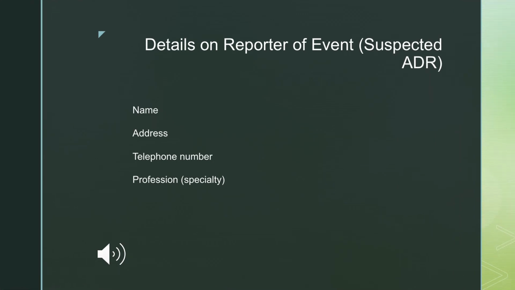So the details of the reporter who is informing this particular event: what is the name of that particular reporter who is reporting, what is the address, what is the telephone number to contact, and what is the professional specialty of that particular reporter who is reporting the ADR should be mentioned.